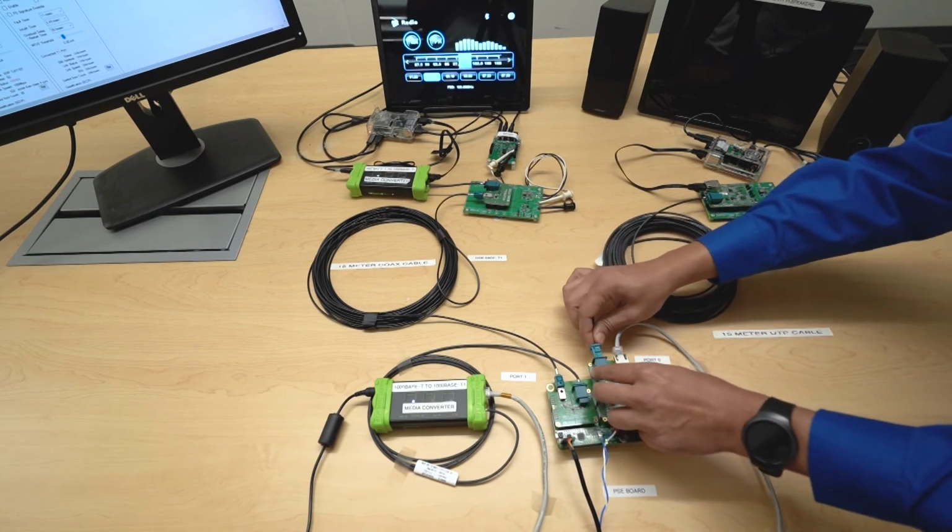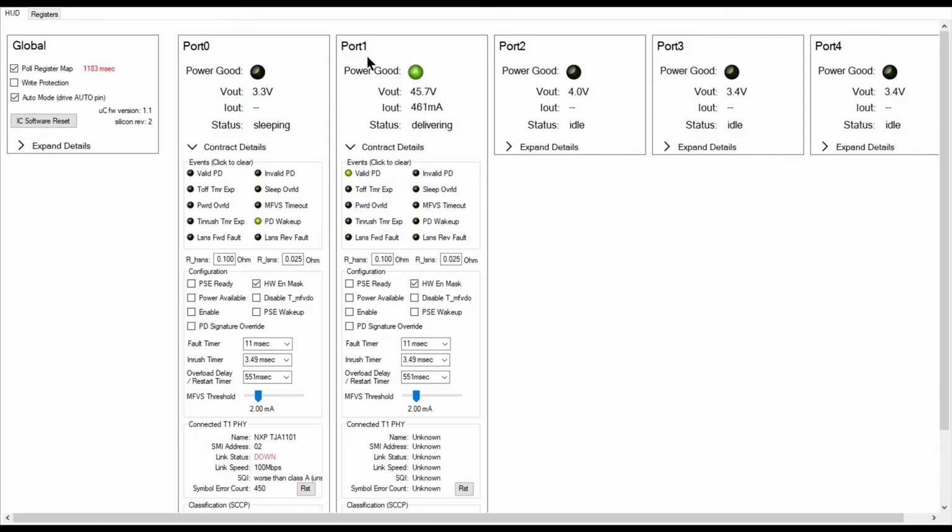Once the port 0 cable is reconnected, the PSE detects a valid detection signature provided by the IEEE compliant PD controller on the other end. Within 6 milliseconds after reconnection, the PSE starts providing a full operating voltage to port 0. Port 1 is unaffected while port 0 is powering on.